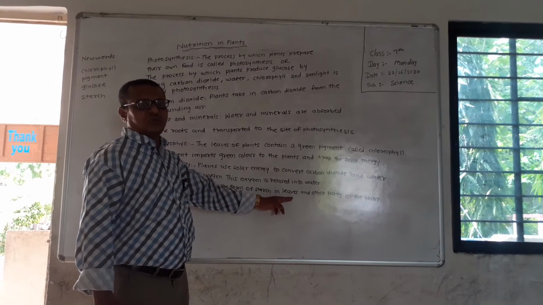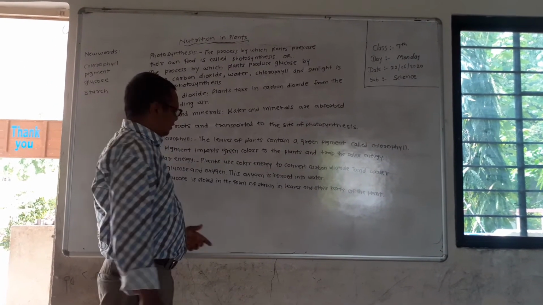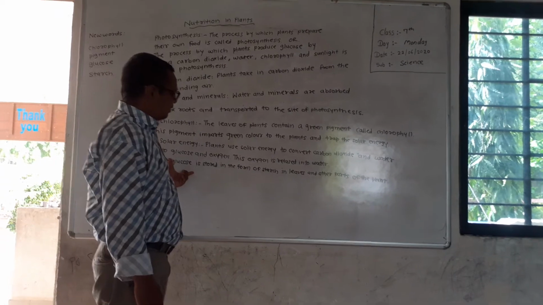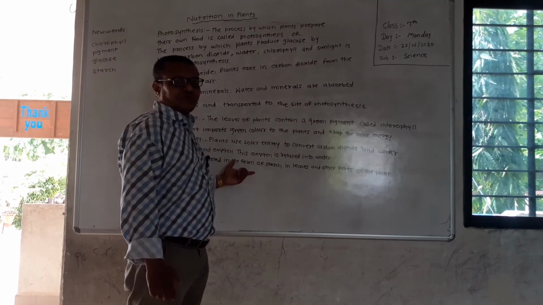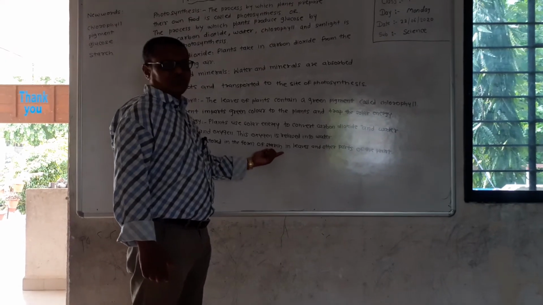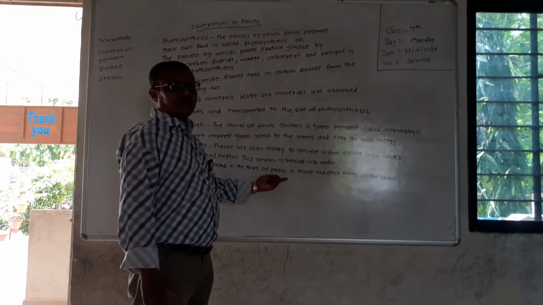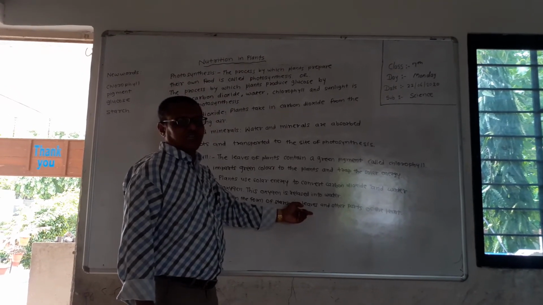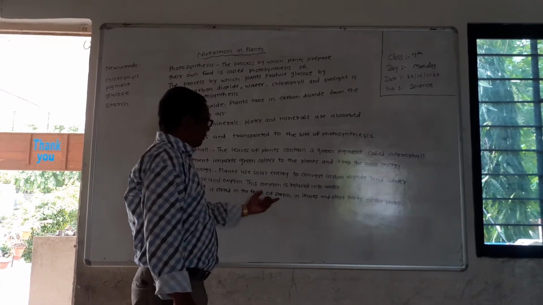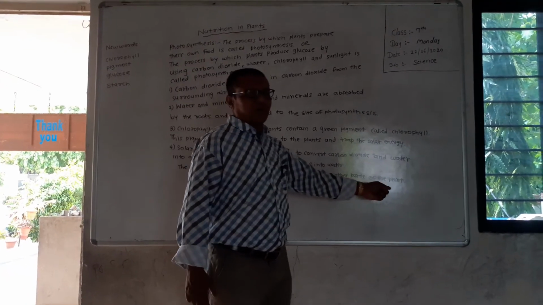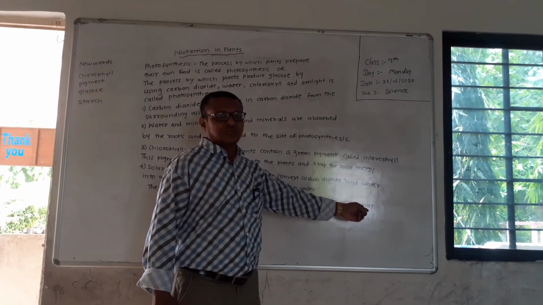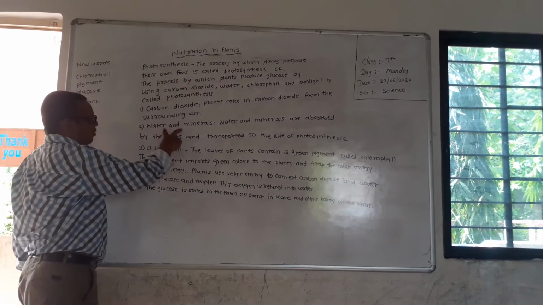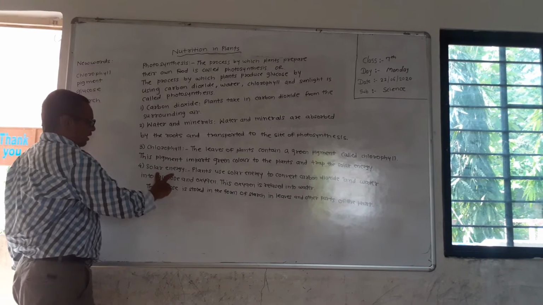Though glucose is prepared in photosynthesis, it is not stored as it is. It is not stored in the form of glucose itself, but it is converted into starch in leaves as well as other parts of the plant. So these are the four things necessary for photosynthesis: carbon dioxide, water and minerals, chlorophyll, and solar energy.